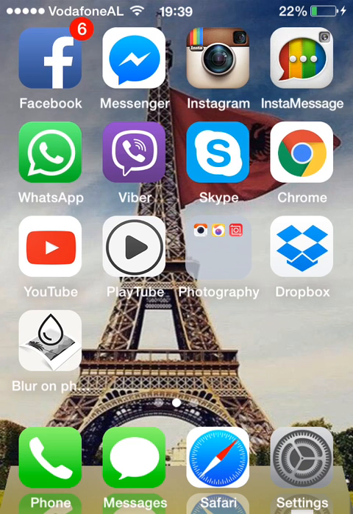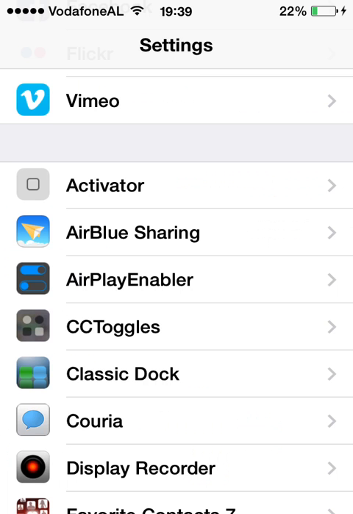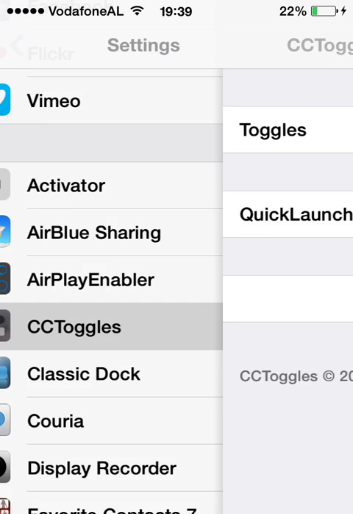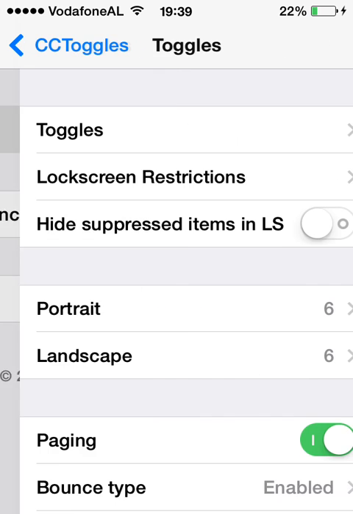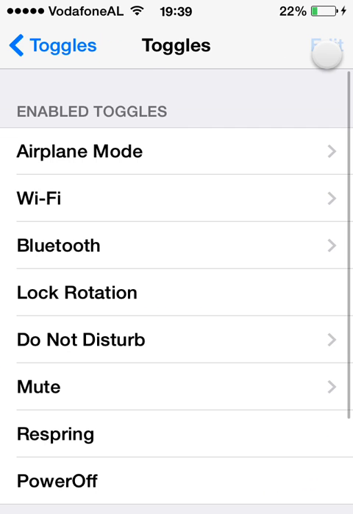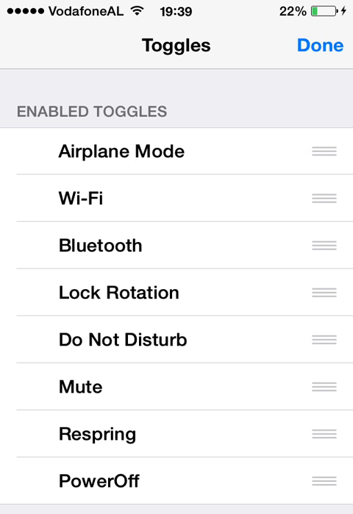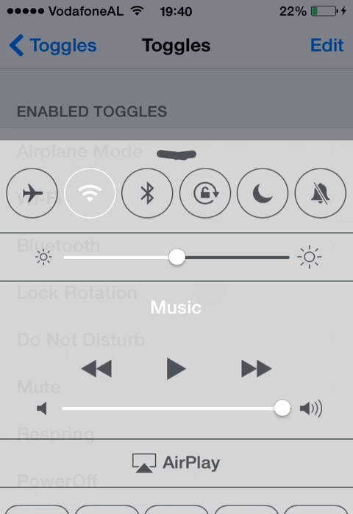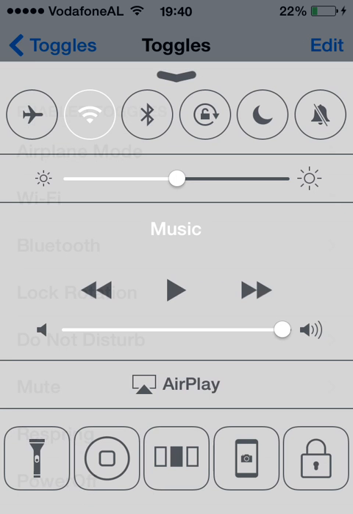The third tweak is CC Toggles. This customizes your Control Center toggles, and here you can edit and order the toggles that you want. And as you see, I have this.